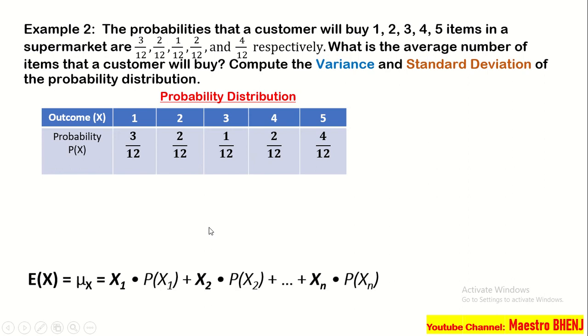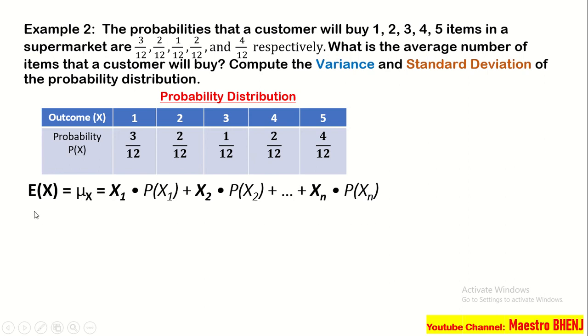Now, let's have the formula. So, again, the formula in having the expected value or the mean value is equal to x sub 1 times the probability of x sub 1 plus x sub 2 times the probability of x sub 2 plus and so on and so forth hanggang doon sa x sub n times the probability of p of x sub n. So, ibig sabihin, depende po sa ating given. Now, let us substitute this formula.